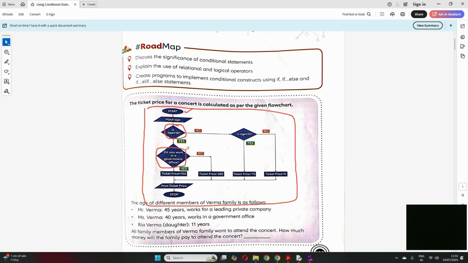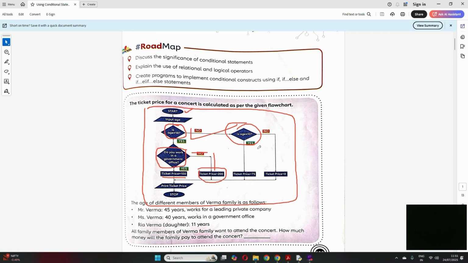Do you work in a government office? If yes, then the ticket price will be 100. But suppose your age is greater than 18, but you do not work in a government office, that means this condition is satisfied, and your ticket price will be 200. Now suppose your age is not greater than 18, it is less than 18, so this condition is satisfied, correct? Here again another condition checks if you are below 10 or above 10.